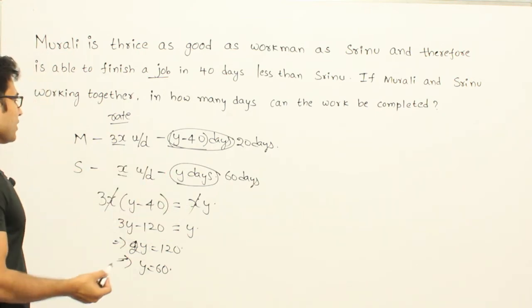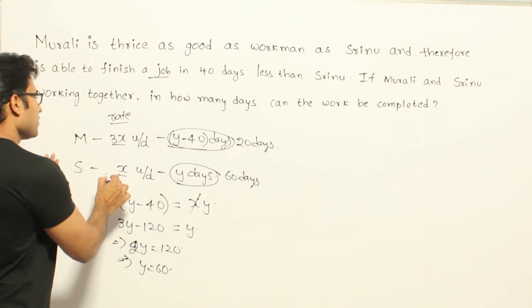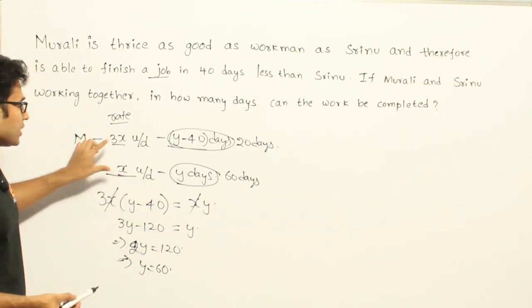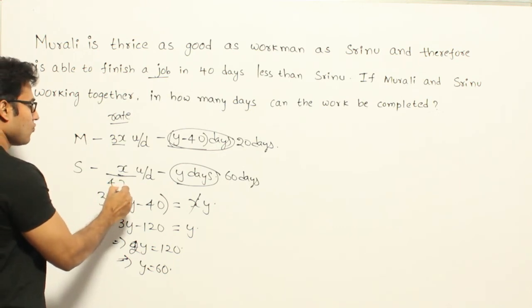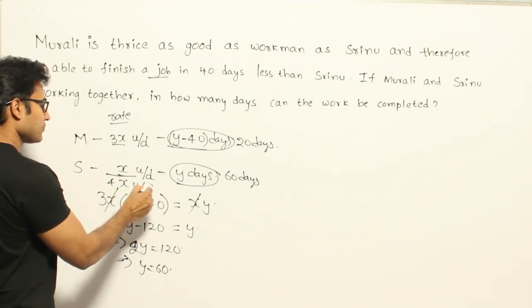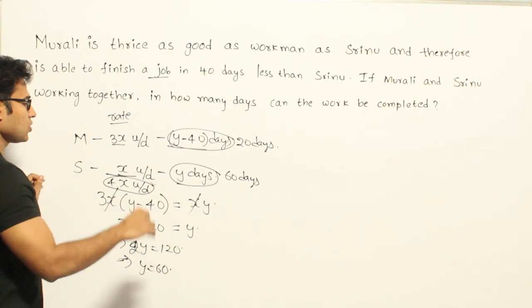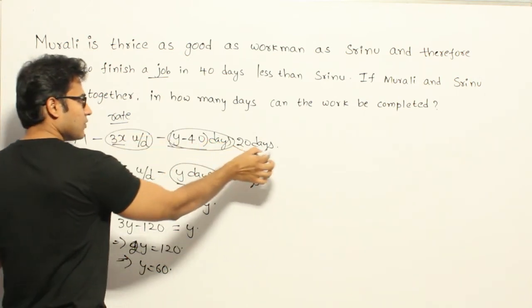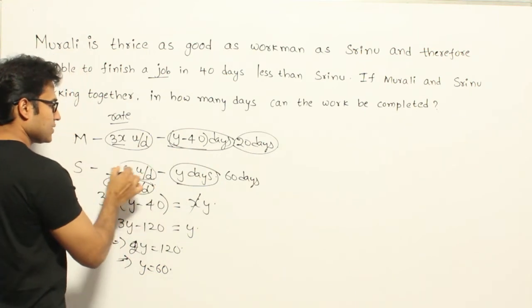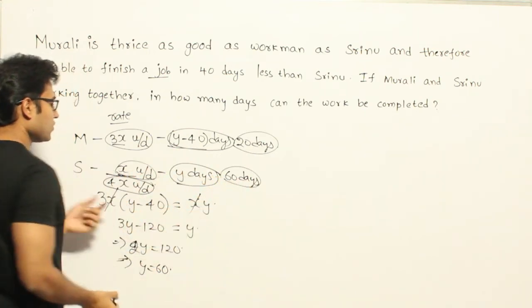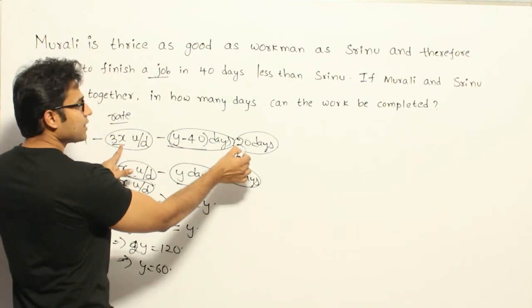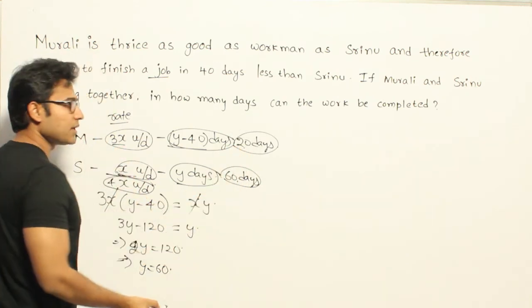Now if you see this, the combined rate, if they are working together, is nothing but 4x units per day. And what is the total work? Total work is either you can multiply this one with 20 days or you can multiply x with 60 days. So the total work is 60 into x or 3x into 20, which means 60 into x only.